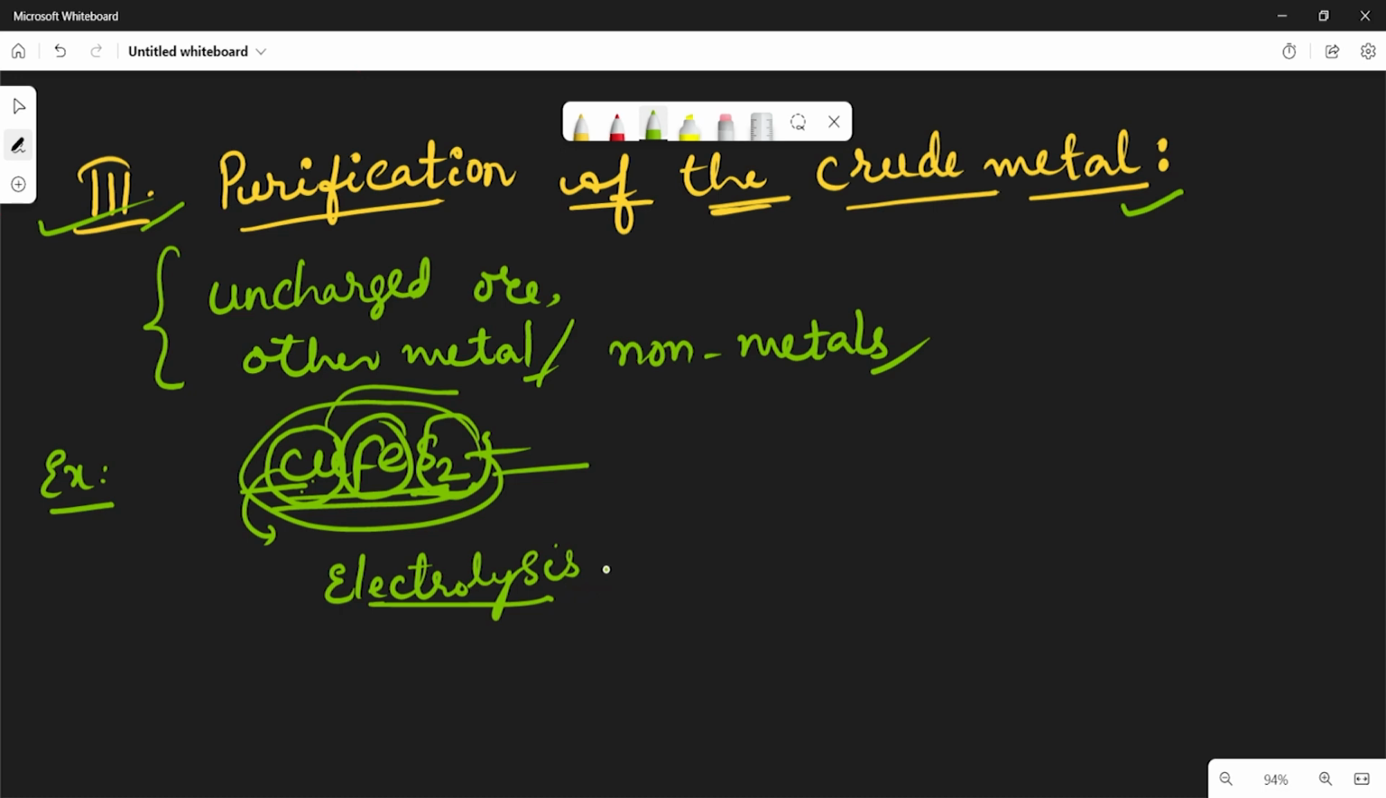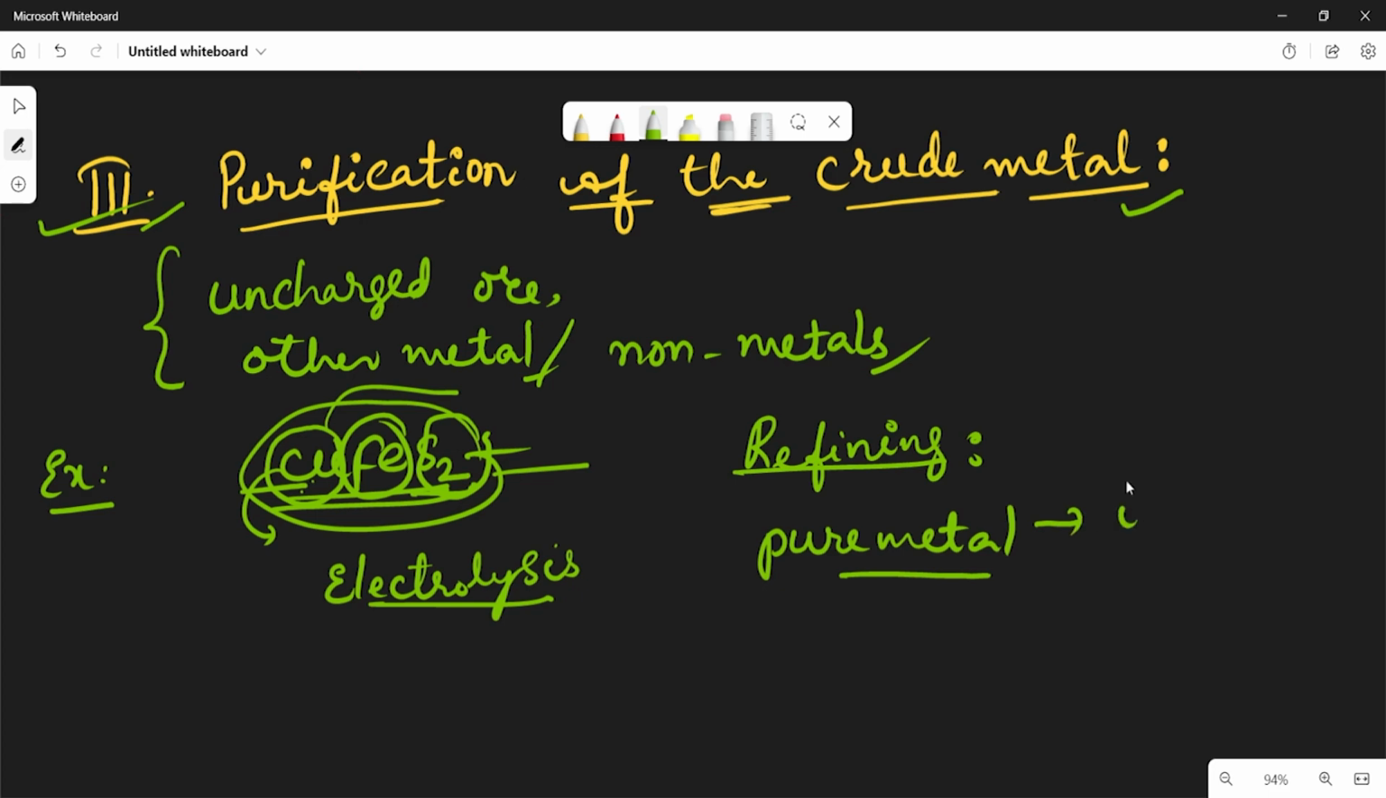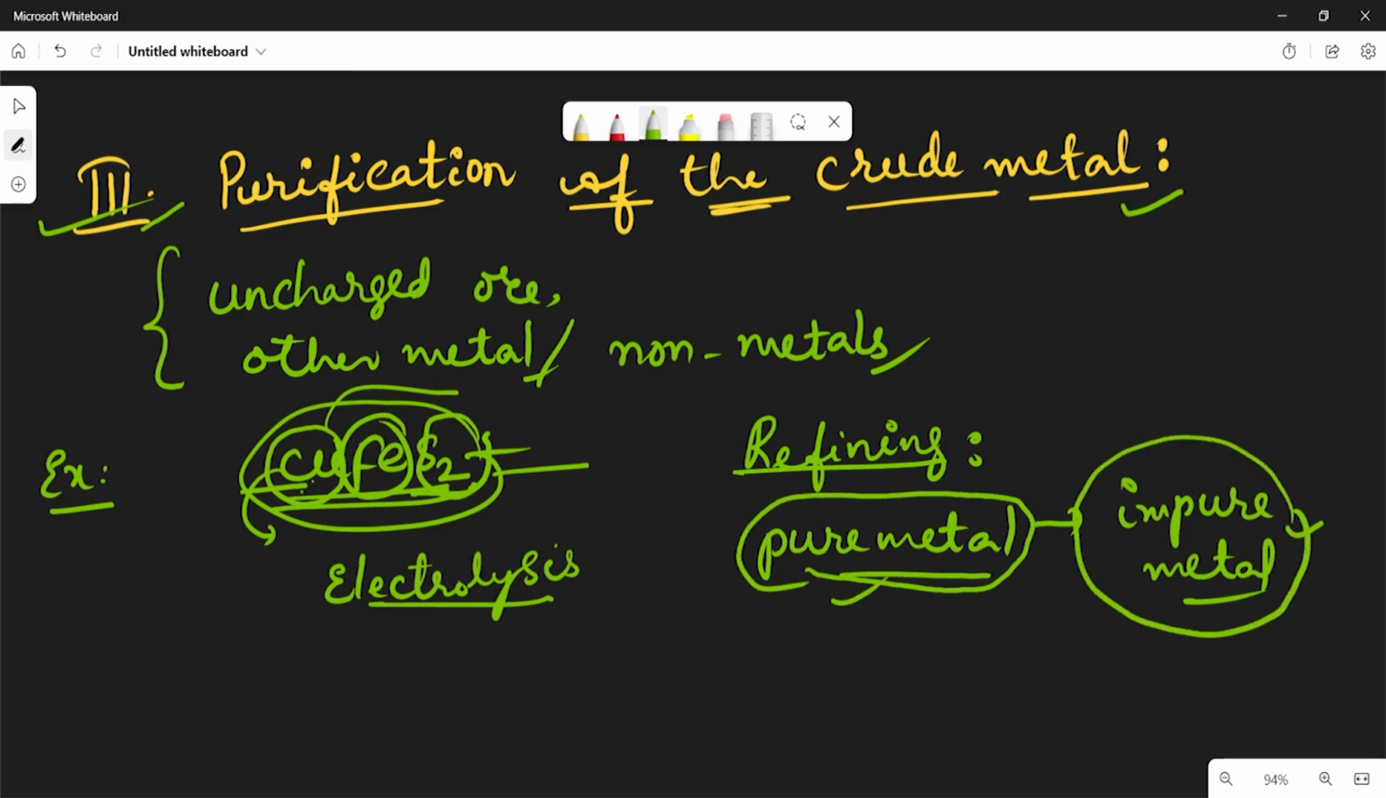So now what is called refining? Refining means nothing but the process of obtaining the pure metal from the impure metal. So this is called refining of that metal. Which means the ore may contain pure metal as well as impure metal. Is it clear? So we are refining that pure metal from that impure metal. So that is the third stage.